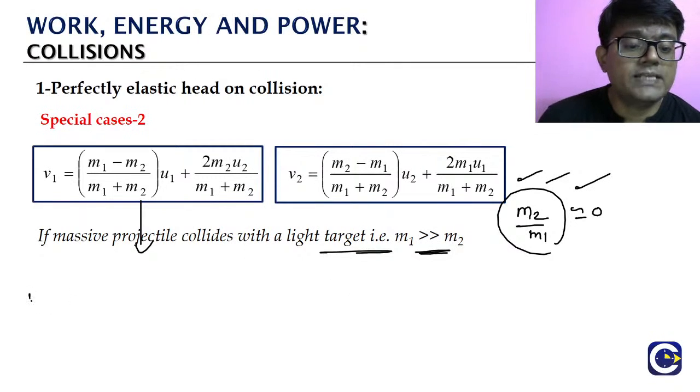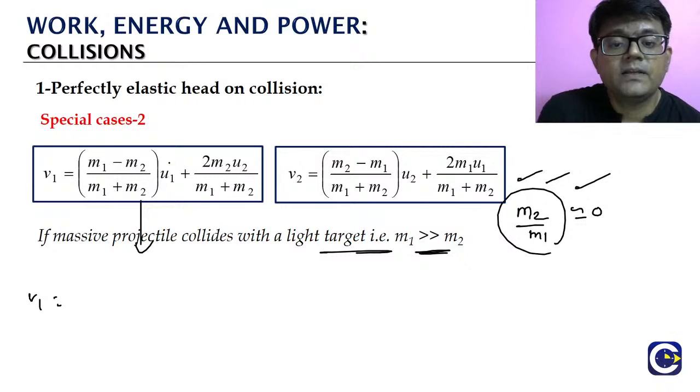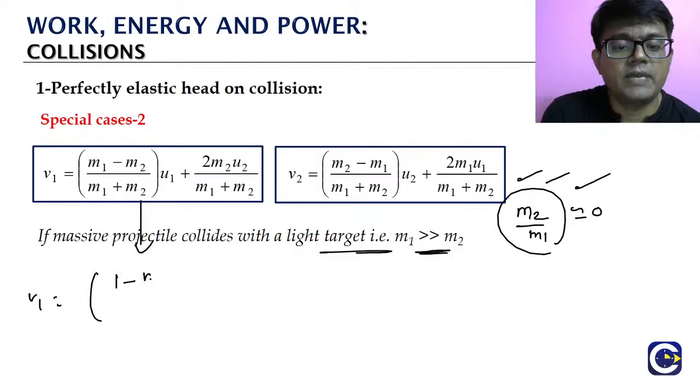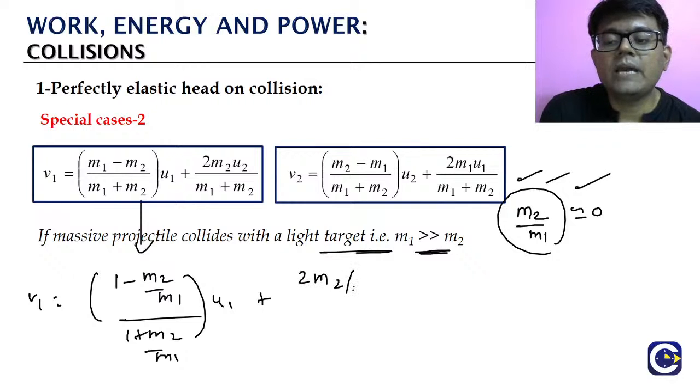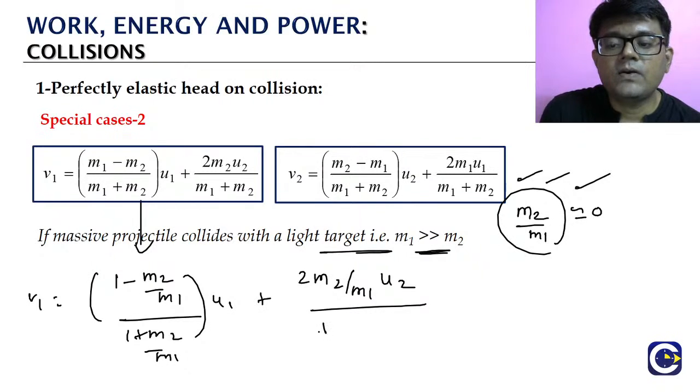So what we do is we have the V1 expression, and we divide the numerator and denominator with M1. Look at this, what we'll have: 1 minus M2 by M1 divided by 1 plus M2 by M1 into U1, plus 2M2 by M1 into U2 divided by 1 plus M2 by M1.